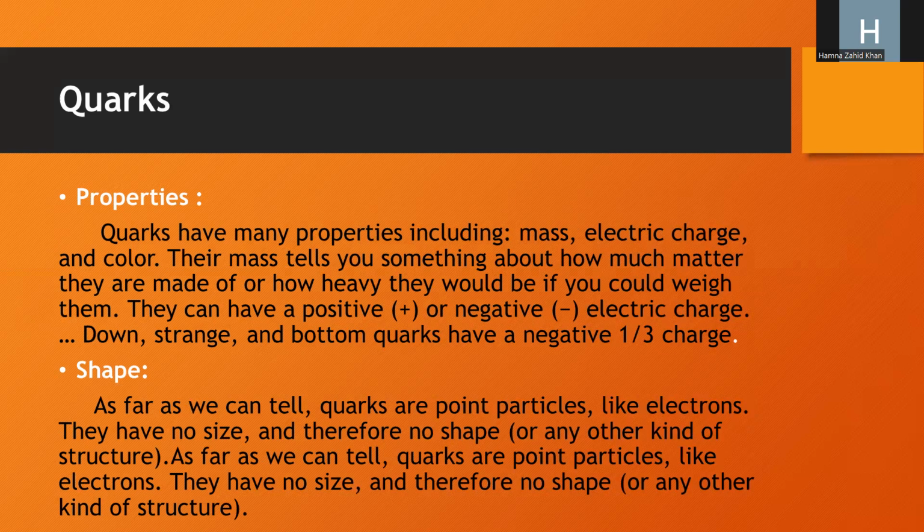Quarks also have color and they also have flavors. Three types of quarks have positive charge and three have negative 1/3 charge, because there are six types as we already discussed. They come in many flavors. Electric charge means positive and negative charges, and mass means how much they are made of or how heavy they would be. These are the three properties of quarks.